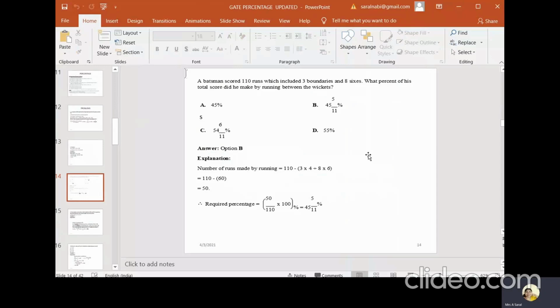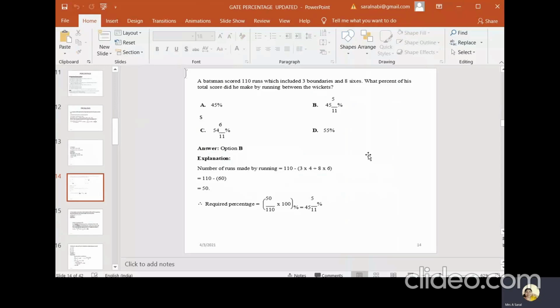So 48 plus 12 is 60 runs out of 110 that come from boundaries and sixes. Okay, how much is the remaining? Remaining 50 runs were scored only by running.